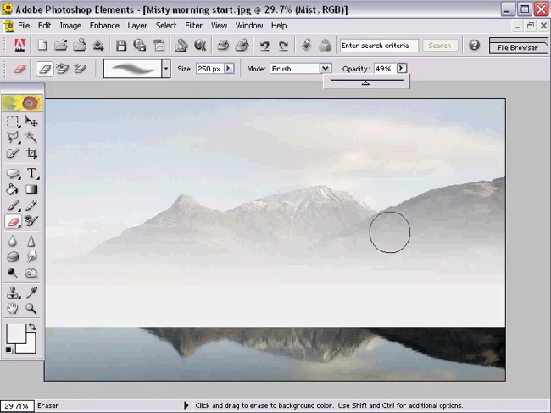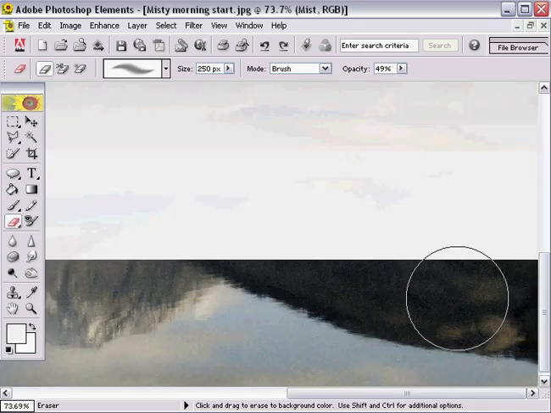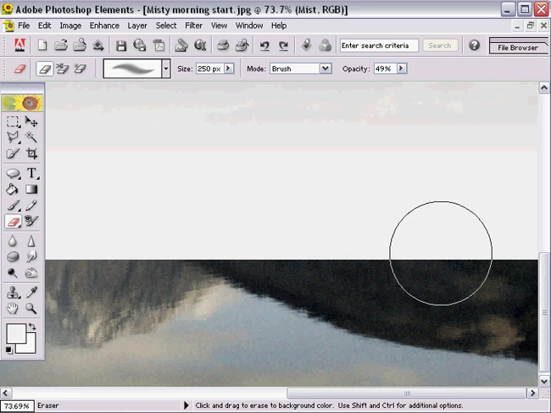We also need the image enlarged, and to save us having to keep switching tools in the toolbox, this is a nice tip. Hold the Alt key and the spacebar together and we get the zoom tool in its minus mode. Hold the Control key and the spacebar together and we get the zoom tool in its plus mode, and we can drag out our square shape and instantly enlarge the image. And as we release those two keys, we jump back to the previous tool that we had selected.